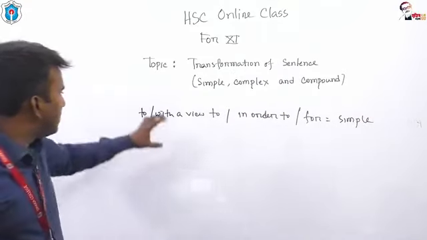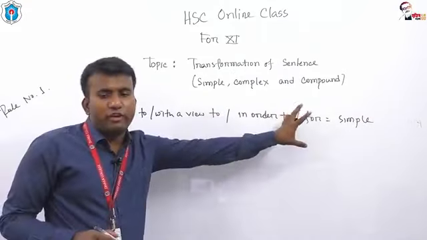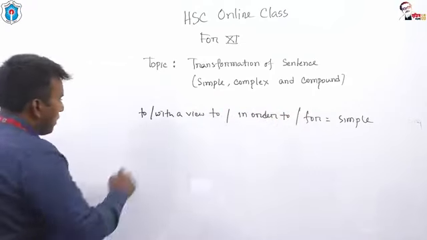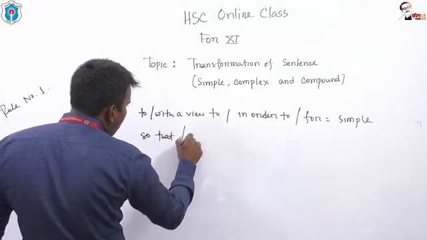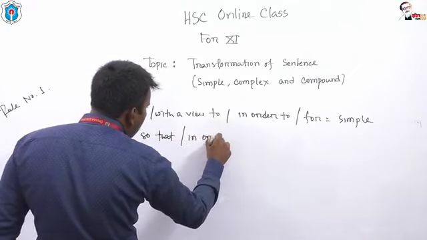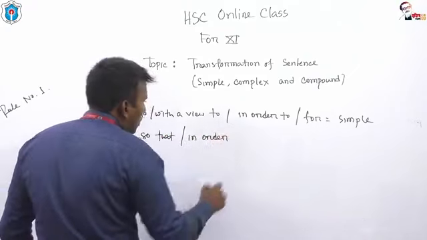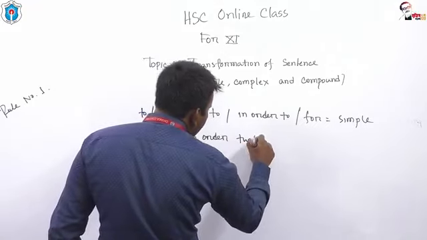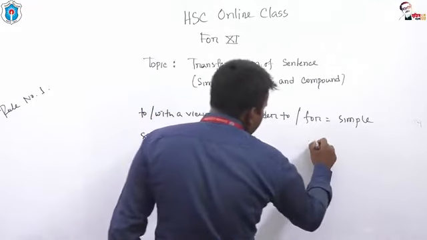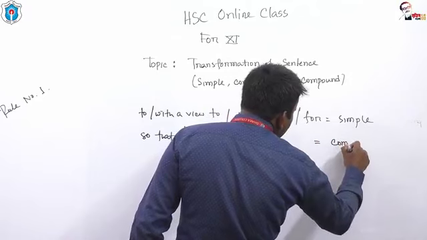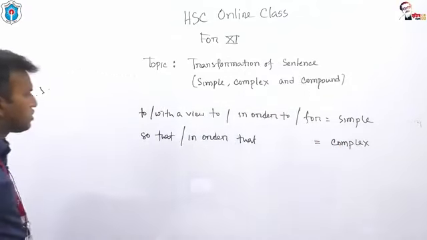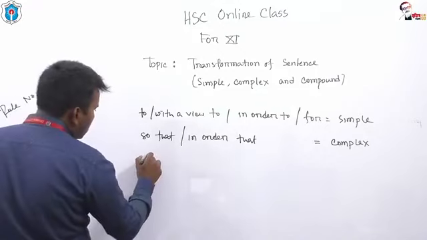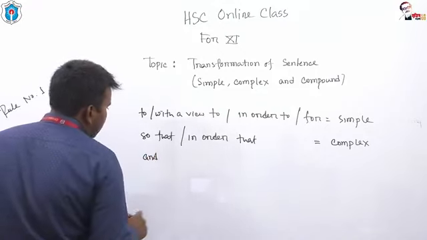If you get to, with a view to, in order to, or for in a simple sentence, you have to use "so that" or "in order that" to turn it into complex, and in order to turn this sentence into compound, you have to use "and".